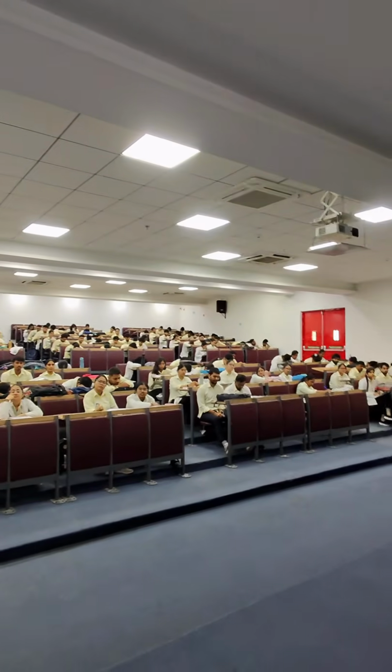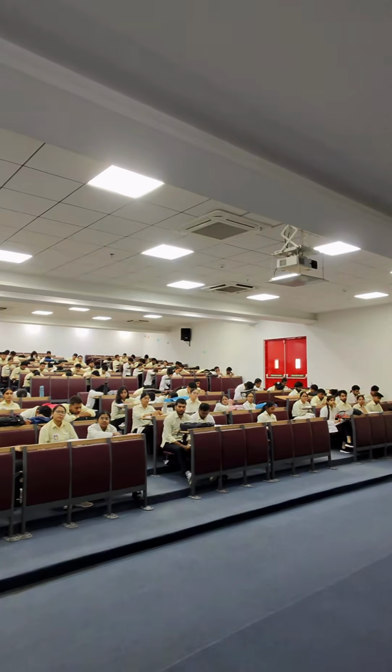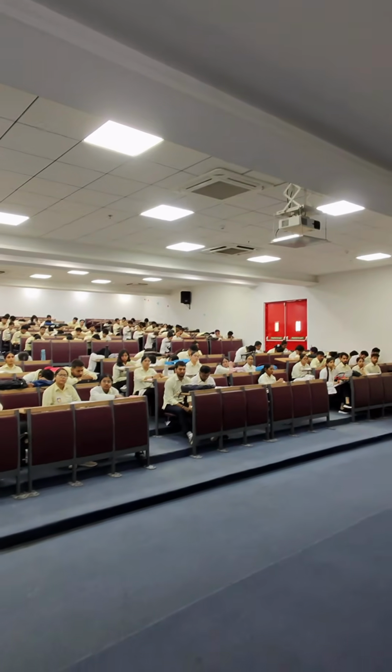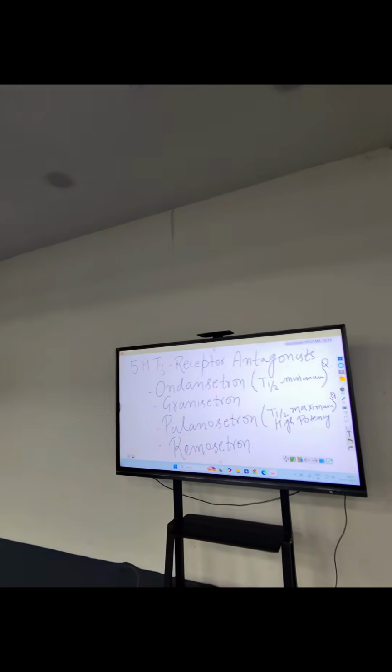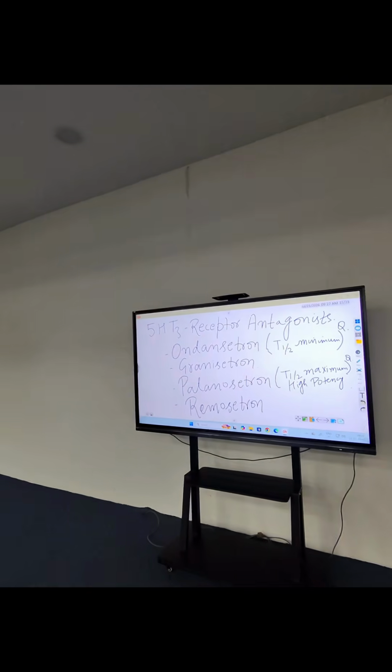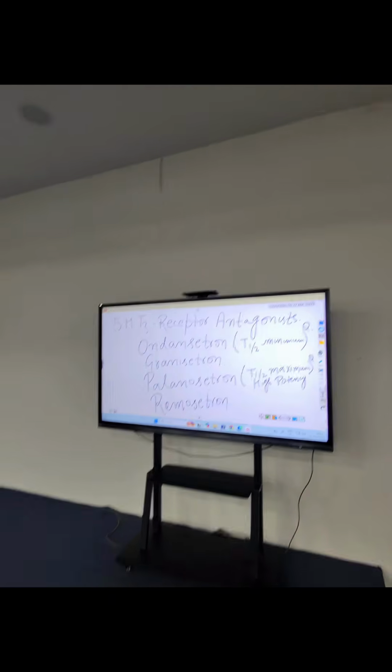The 5-HT3 receptor is located on the GI tract too. Stimulating there, it will cause vomiting, and inside the brain, in the chemoreceptor trigger zone, the CTZ, it is stimulated there also and causes vomiting. The first important drugs are ondansetron, granisetron, palonosetron and ramosetron.